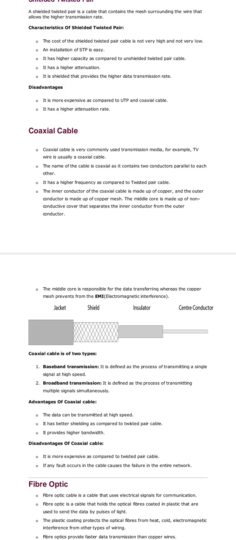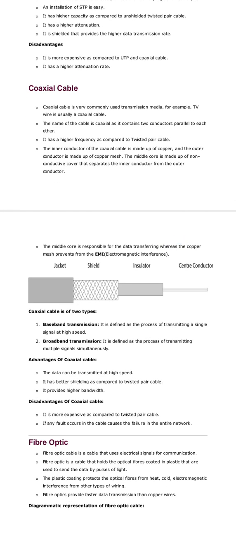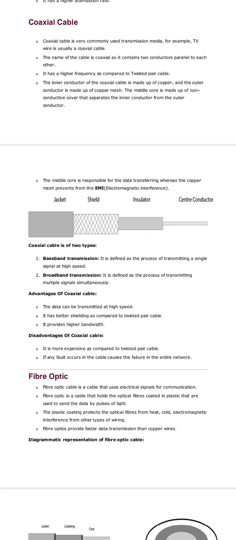The middle core is made up of a non-conductive cover that separates the inner conductor from the outer conductor. The middle core is responsible for the data transferring, whereas the copper mesh prevents EMI, electromagnetic interference. Jacket, shield, insulator, center conductor. The coaxial cable consists of two types: baseband transmission is defined as the process of transmitting a single signal at a high speed. Broadband transmission is defined as the process of transmitting multiple signals simultaneously.